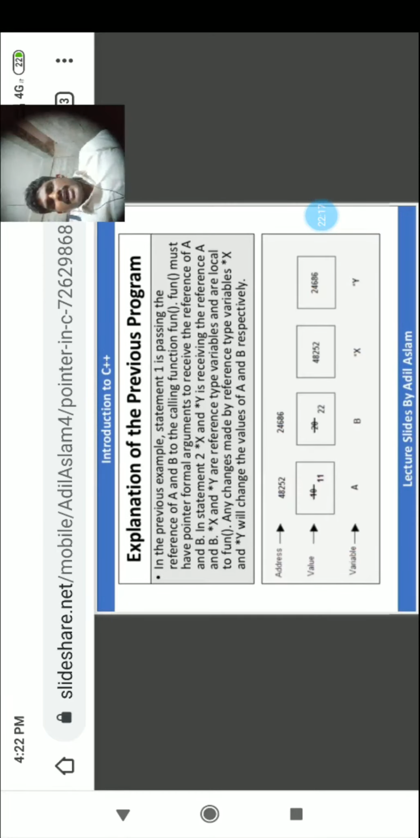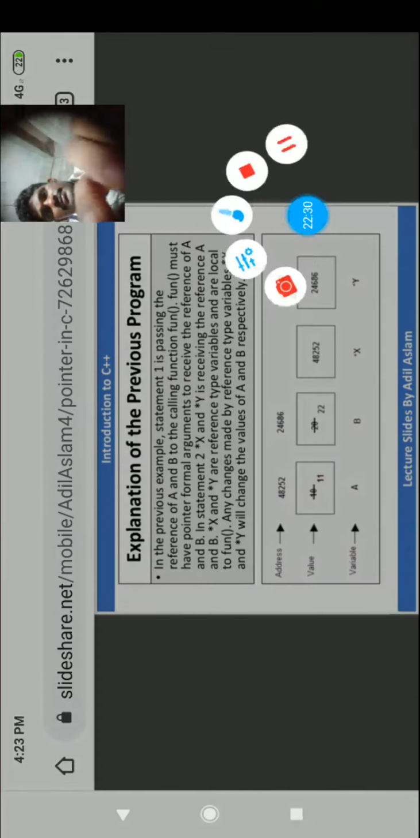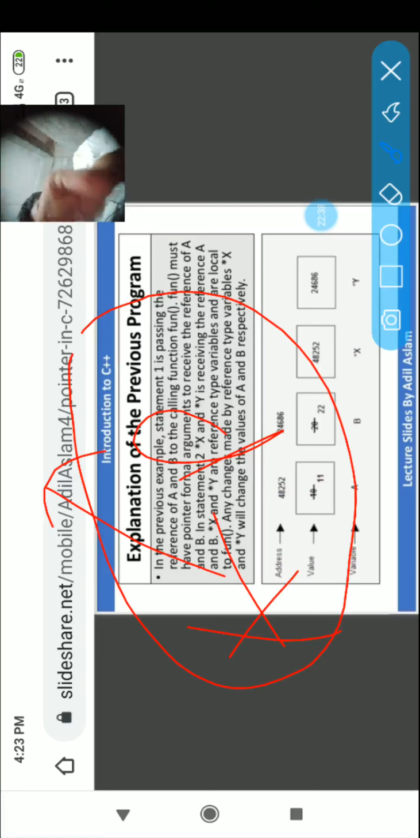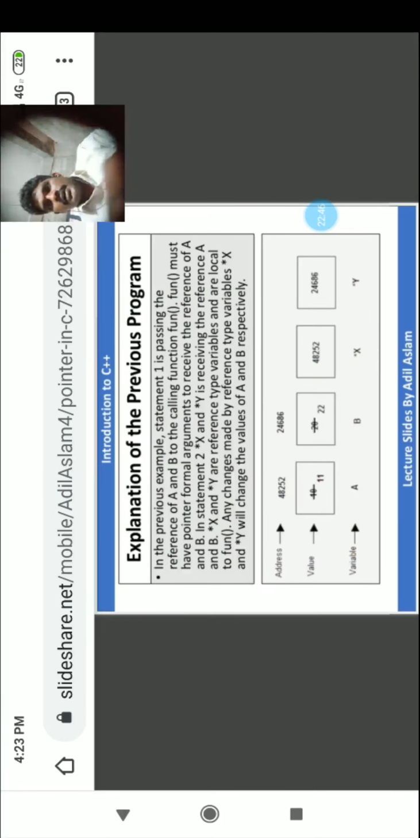Then what happened? In x and y, what values are there? We already know about the star operator, the indirection operator or dereference operator. When you mention the star pointer, it means what? It is used to access or manipulate the value inside the variable. So here what happened?